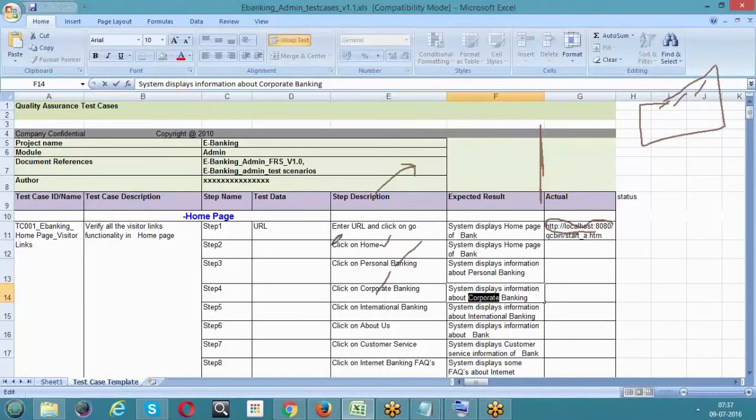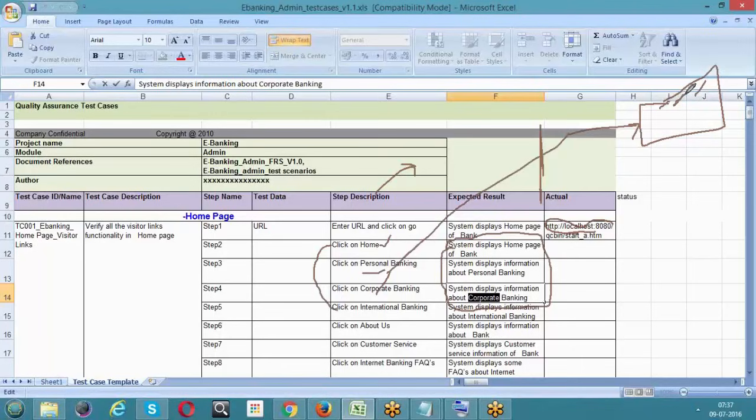So whatever the step description says, I'm going to follow it. And whenever I perform this activity, I need to expect that the system should behave something like this. I'm going to perform the task given in the step description on the end application. Once I perform it, let's assume that I have clicked on corporate banking.